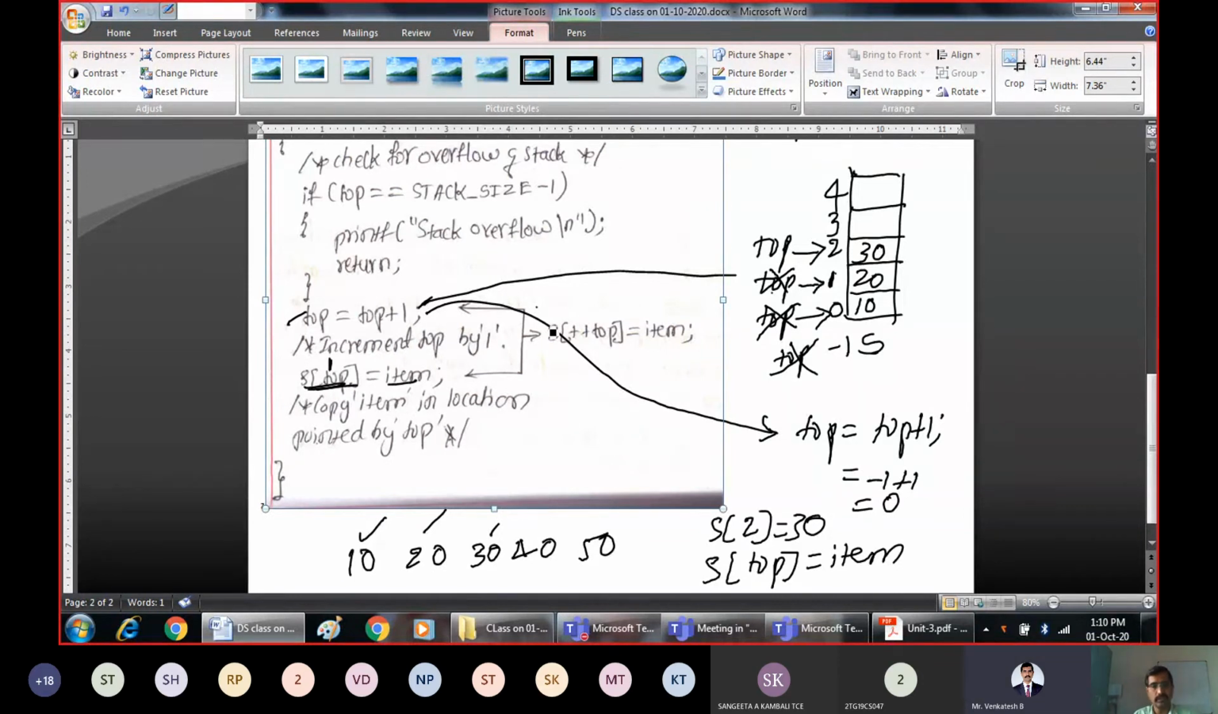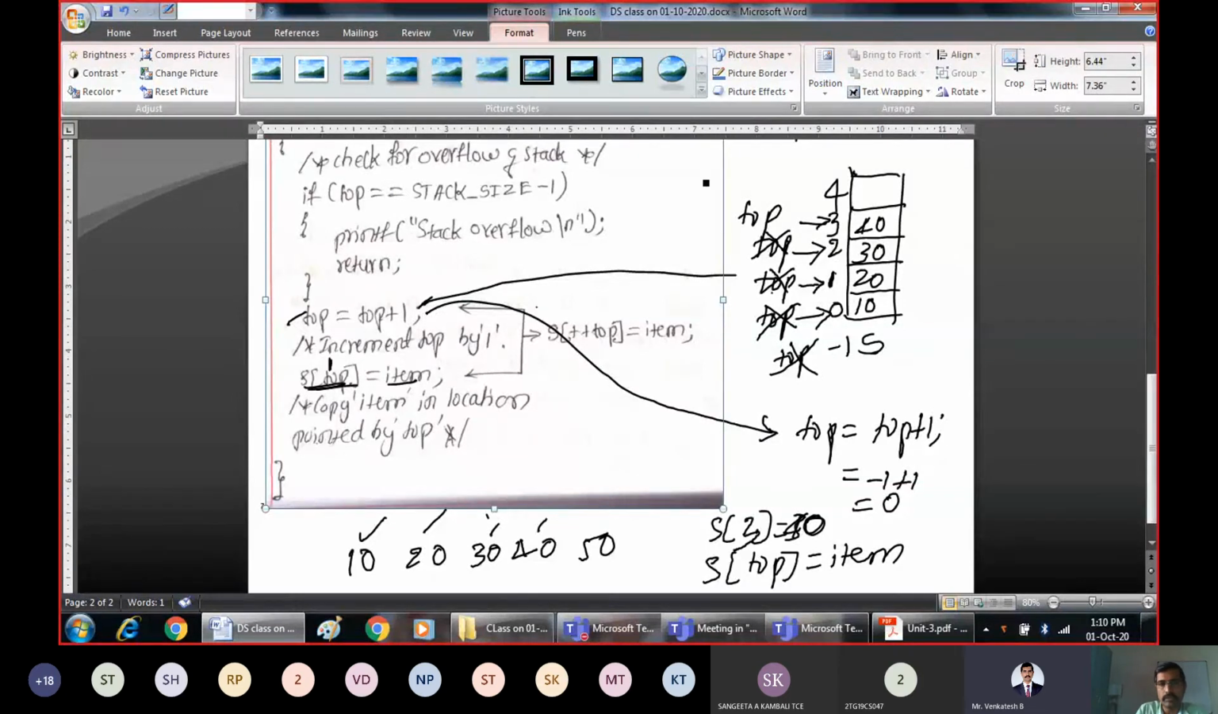Next, if you want to insert the next element, which is 40, again perform the same thing. Check the condition, it is false. Increment the top by 1. Ignore the previous one. Make the top point here. And what is top now? S of 3 is equal to 40, because the next item is 40. So 40 will get inserted here.